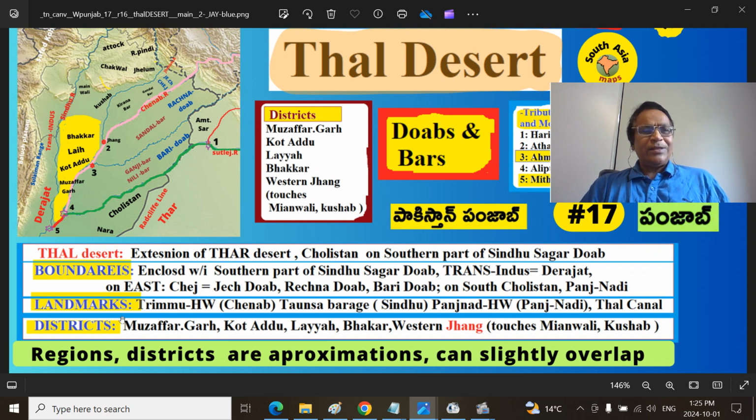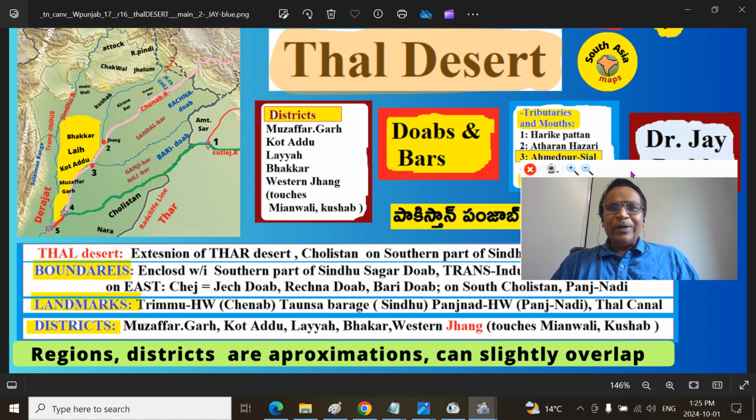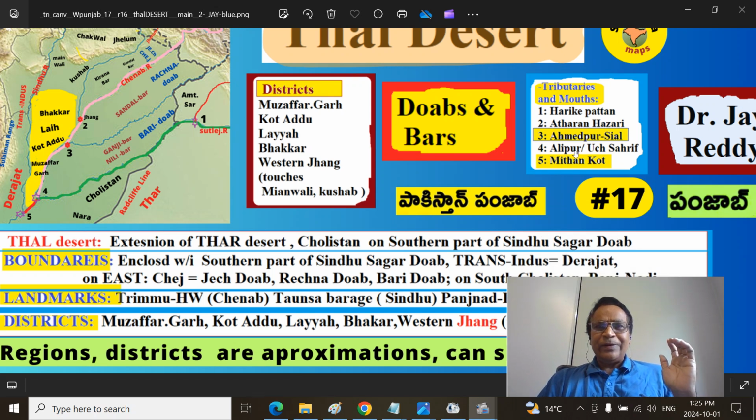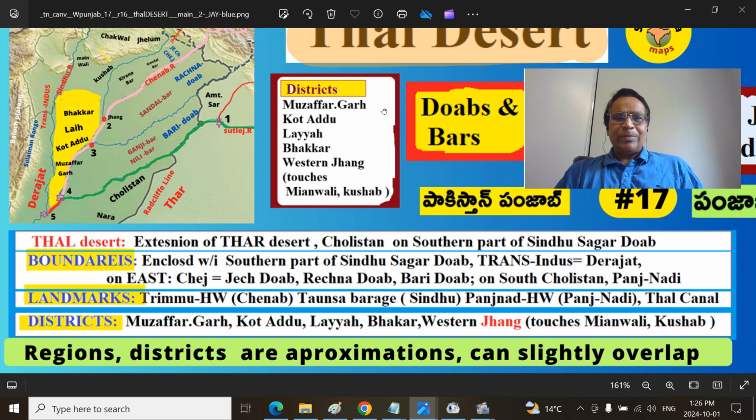The districts, as we have discussed: Muzaffargarh district, Kot Adu district, Layyah district, Bhakkar district, the western part of the Jhang district. That is essentially Ataran Hazari, where the river Chenab gets Jhelum. And further, the western part is Ahmadpur Sial, where Chenab gets Ravi river waters. So that part we will be briefly looking at, and I will keep this. If your tributaries, we looked at the mouths before, and this particular part, if you want to see how they are spelled, you can get them there.